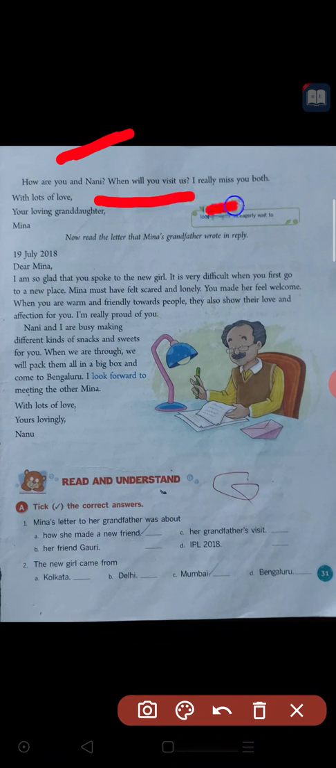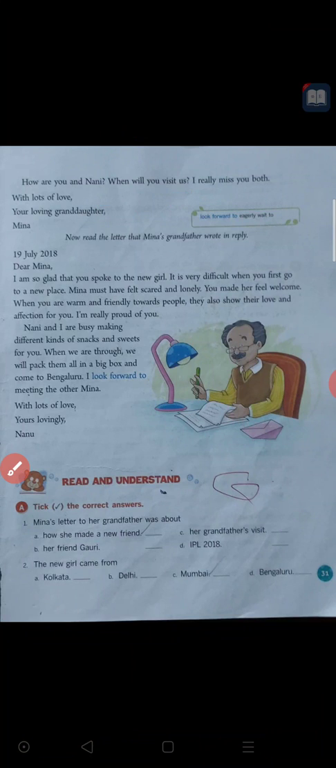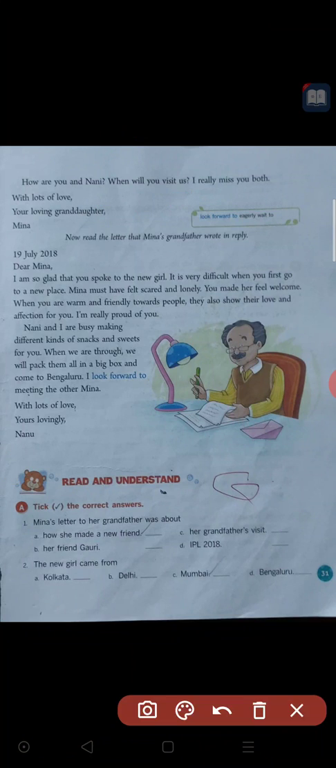And I really miss you both. I am really missing you both, Nana and Nani. With lots of love, your lovingly granddaughter, or grandchild, Meena. So, this is the way of ending the letter. How to end the letter? Okay, this is the way.